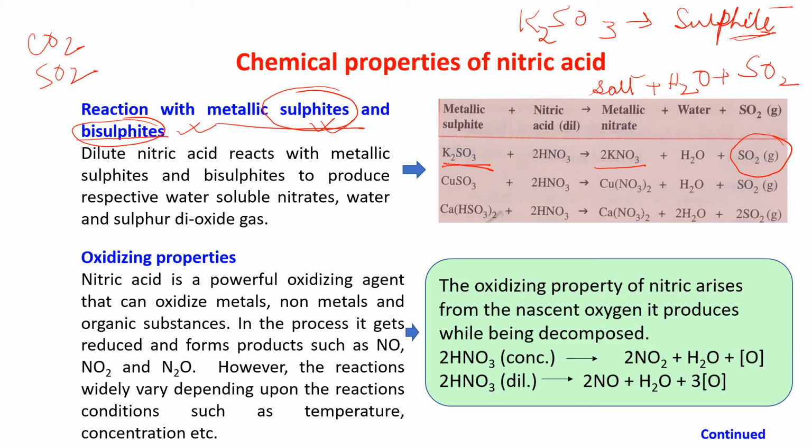See the reactions. Copper sulfite, CuSO3, or calcium bisulfite, Ca(HSO3)2, and HNO3 give you copper nitrate, calcium nitrate, and H2O and SO2 gas. SO2 gas is coming out.